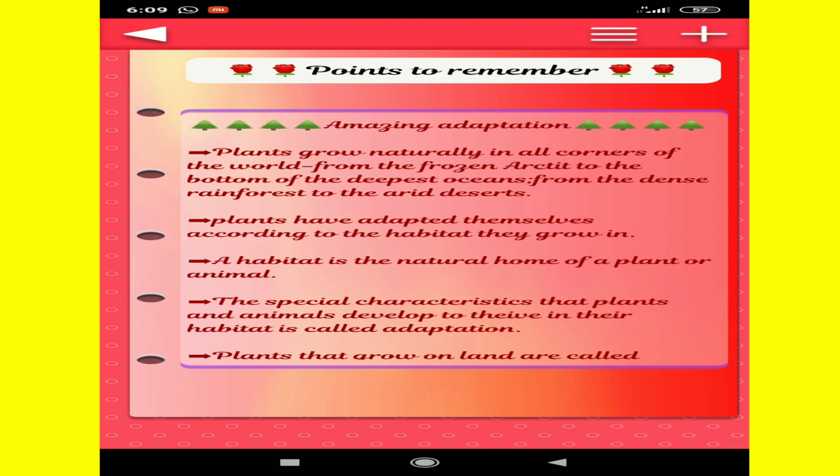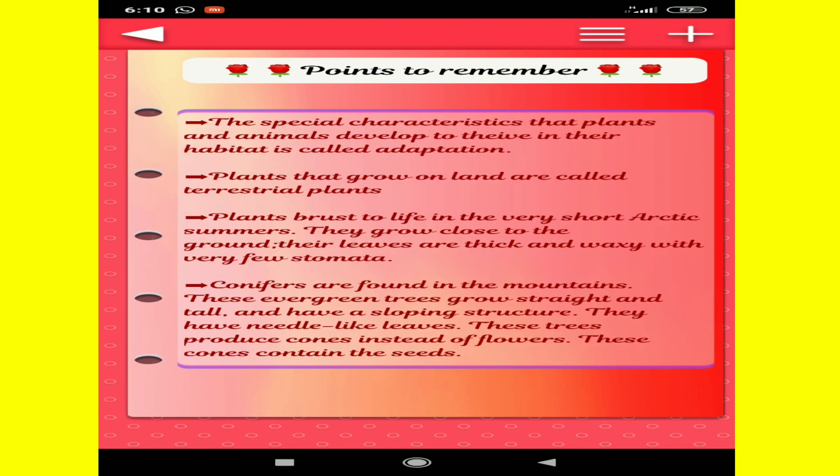The special characteristics that plants and animals develop to thrive in their habitat is called adaptation. Plants that grow on land are called terrestrial plants. Plants burst to life in very short Arctic summers. They grow close to the ground. Their leaves are thick and waxy with very few stomata.